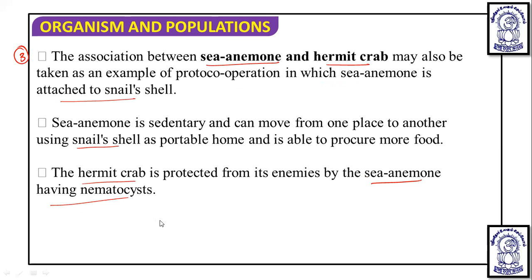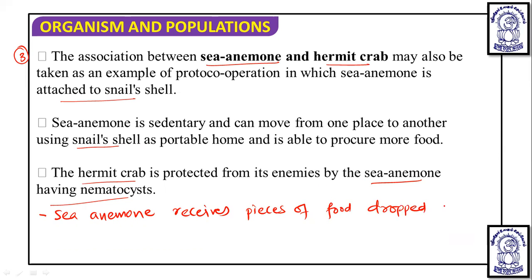In return, the anemone receives pieces of food. Okay, what is going to happen here? The sea anemone receives pieces of food dropped by the crab and is carried to a new place, right?